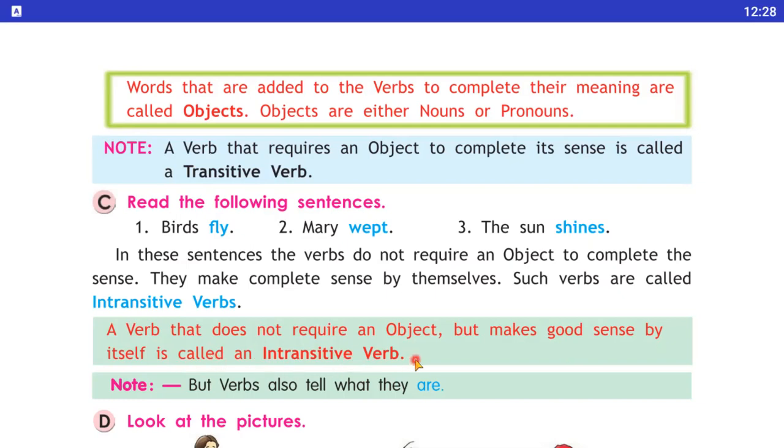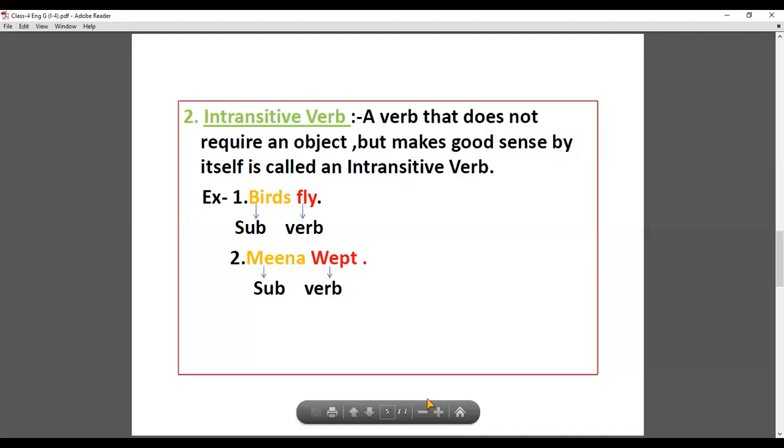Students, verbs also tell what they are. So I am sharing a picture. A verb that does not require an object but makes good sense by itself is called an intransitive verb. Now you must know the difference between transitive and intransitive verbs. Let's take an example of an intransitive verb.